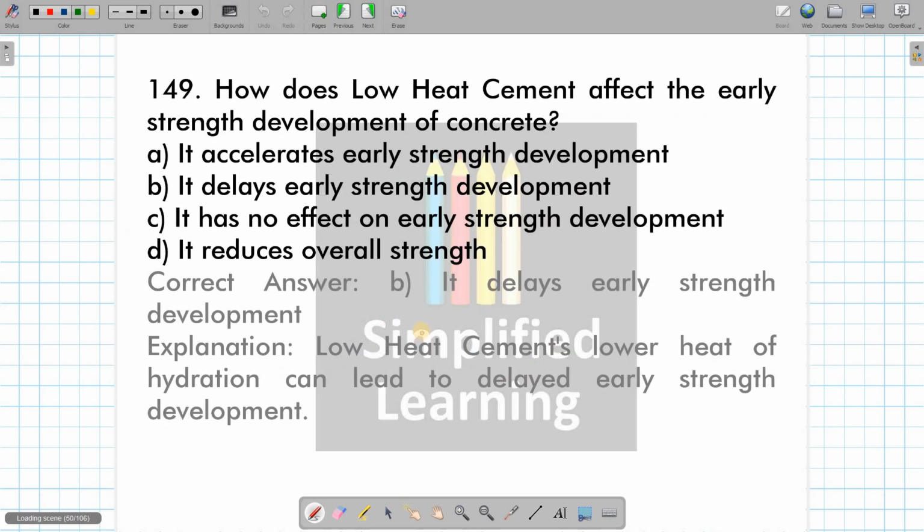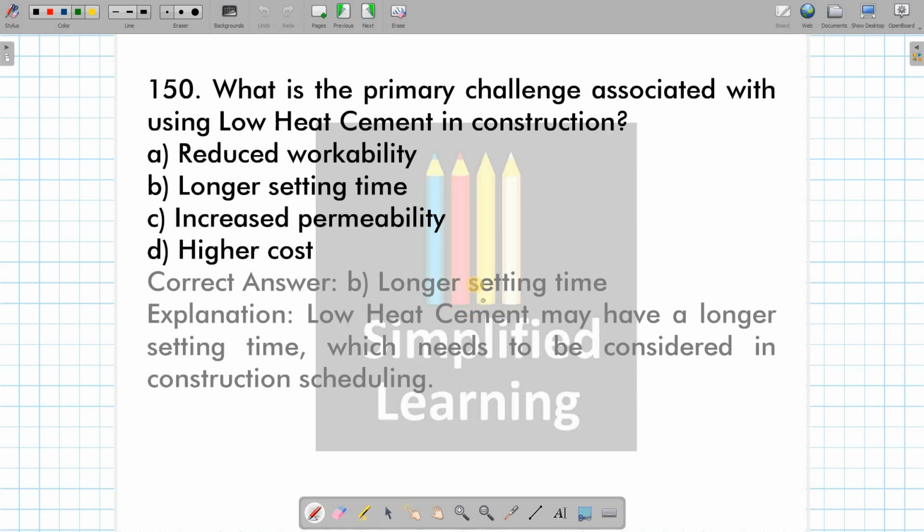Okay. How does low heat cement affect the early strength development of concrete? Okay, it delays the early strength development. Okay. Then what is the primary challenge associated with using low heat cement in construction? Longer setting time is the problem, but low heat of hydration is the advantage. Thereby, with some advantage, we are going to have some sort of problem. But looking at the bright side of using a specific kind of cement, we are going to ignore the other one. Okay, the answer is longer setting time.